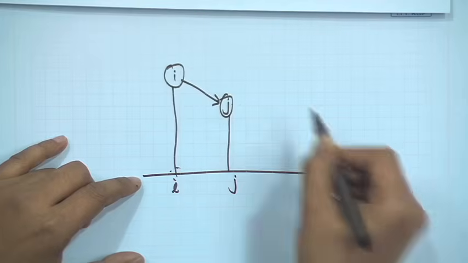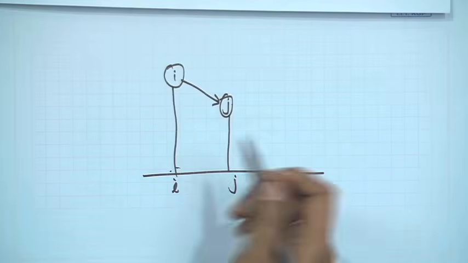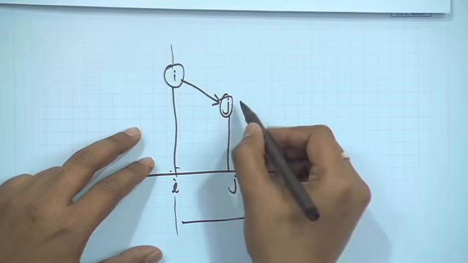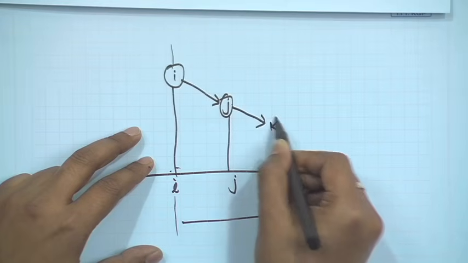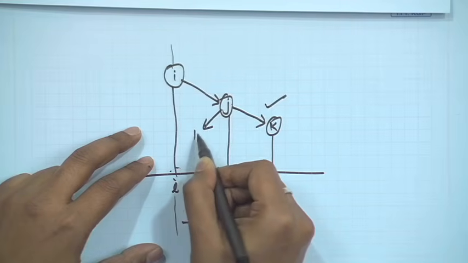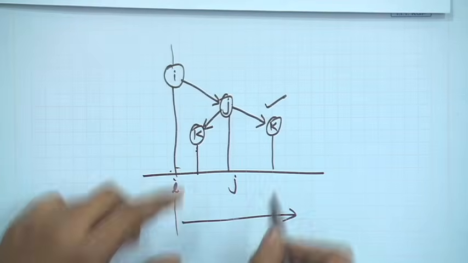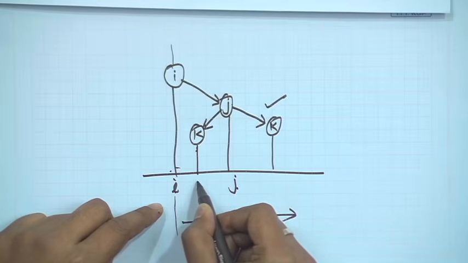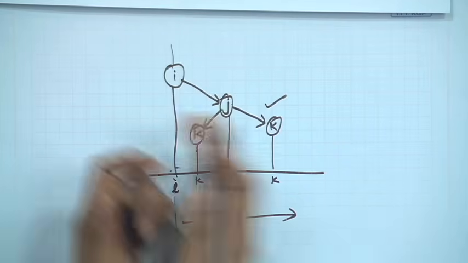If j connects to any dependent, either directly or indirectly, that k has to be on the right hand side only. There are two possibilities: k can occur here or here, or anywhere else on the right.